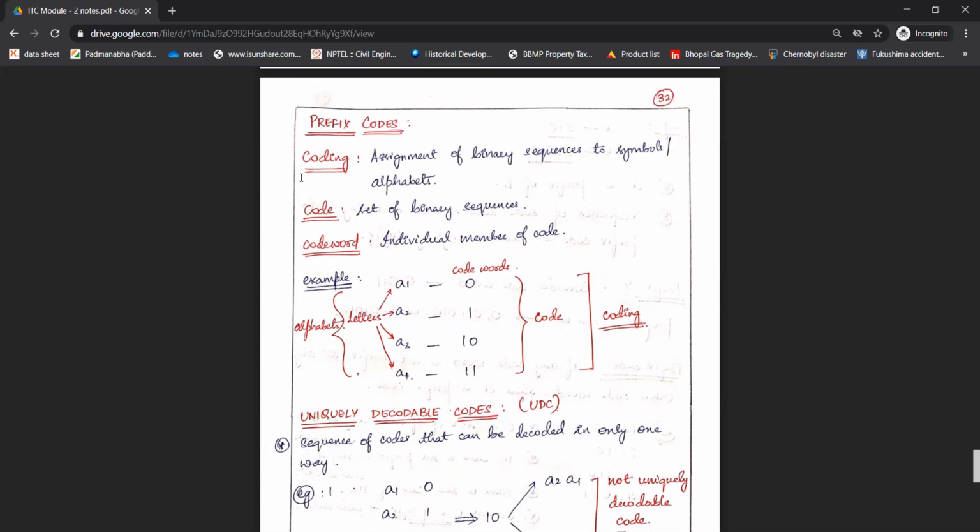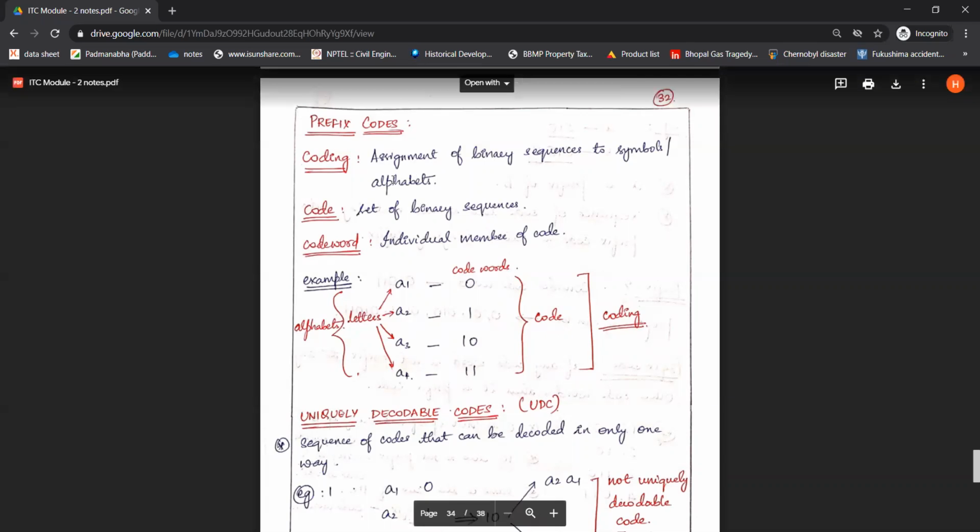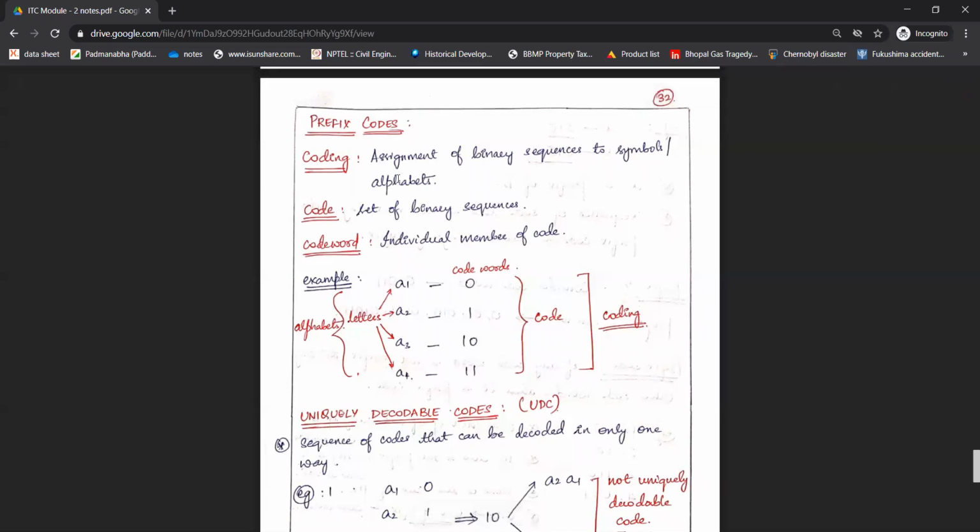All right. What do we mean by coding? The assignment of binary sequences to symbols or alphabets we call coding. Let's consider an example where there are four symbols A1, A2, A3 and A4 and they are coded as 0, 1, 10 and 11 respectively. So 0 and 1 in this code we call code words. Each is an individual member of this code.